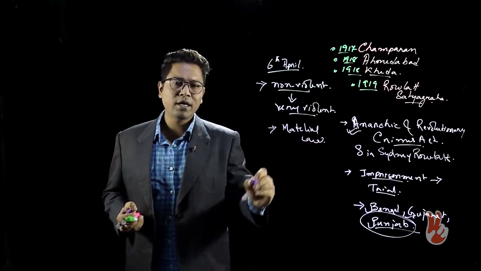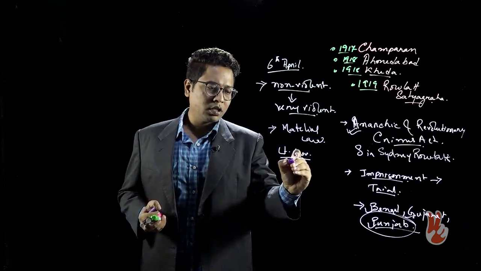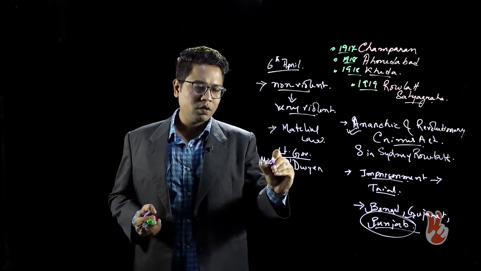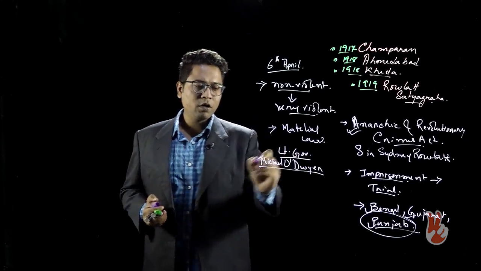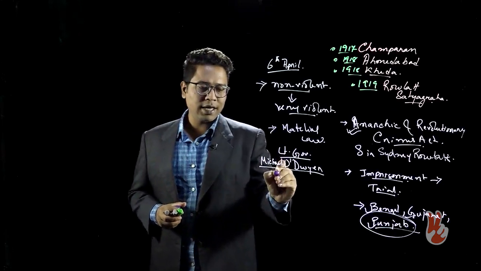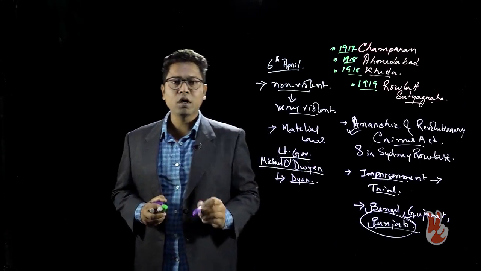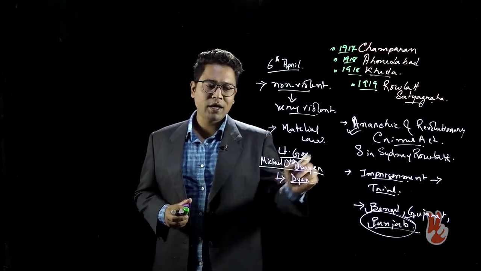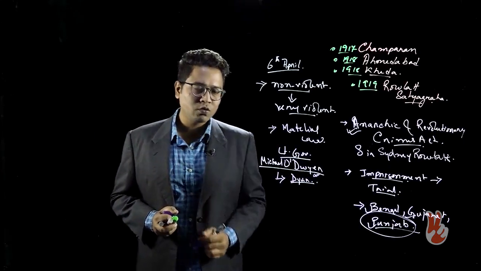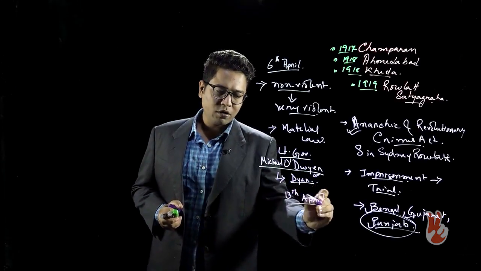Martial law was declared by the Lieutenant Governor of Punjab, Michael O'Dwyer, and he had deputized General Dyer to impose the martial law. General Dyer was asked by Michael O'Dwyer to impose the martial law, and we know what the consequence was. The consequence was that on Baisakhi, 13th of April,